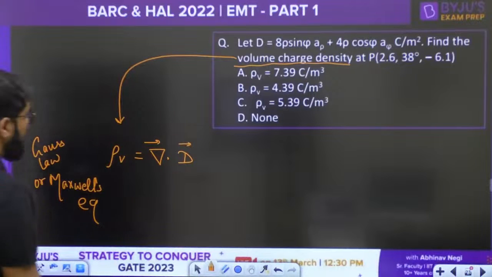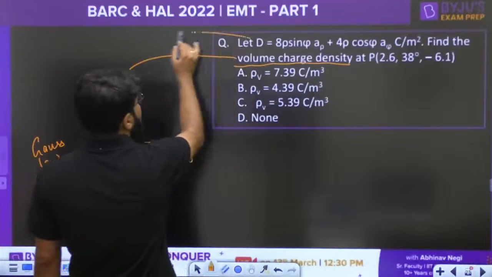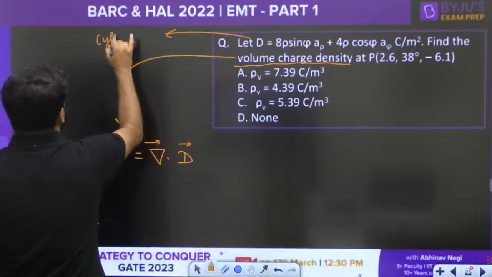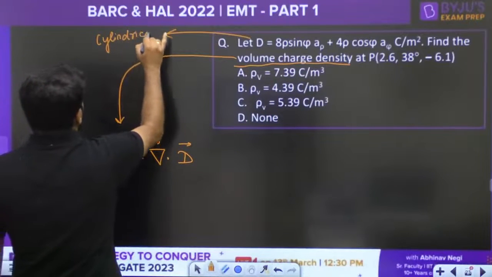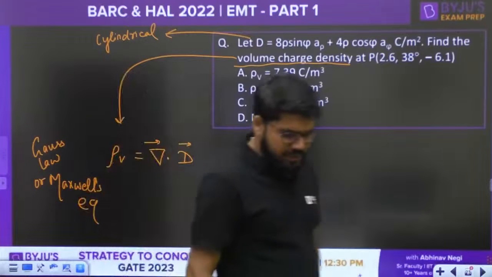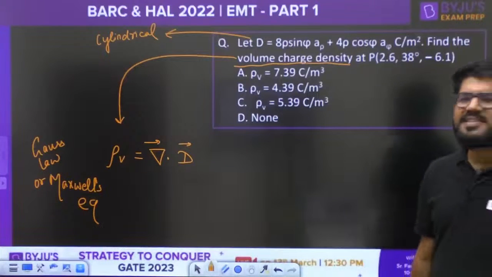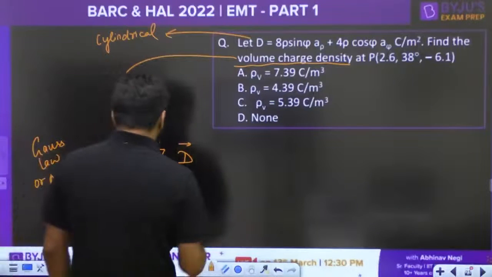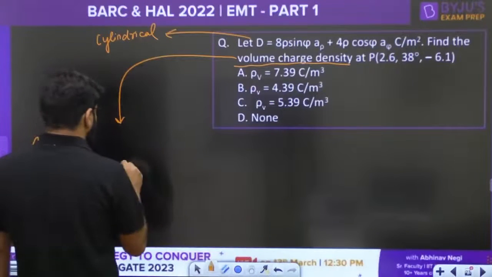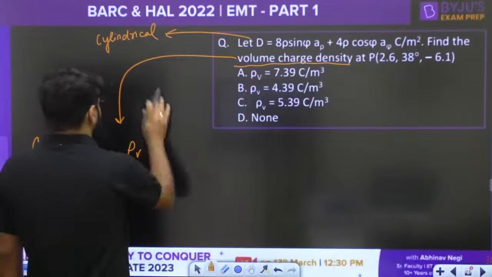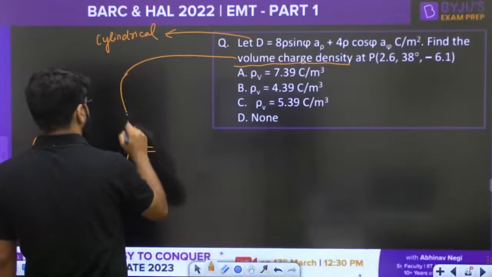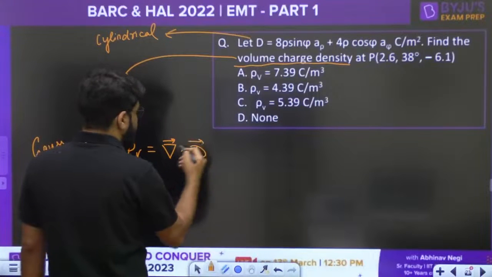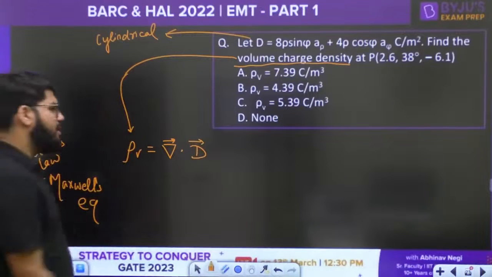Now what should be the formula for del dot D? This vector D is given in rho, phi, which means it is in cylindrical coordinates. You have to keep this in mind. So what is the formula for divergence in cylindrical coordinates?